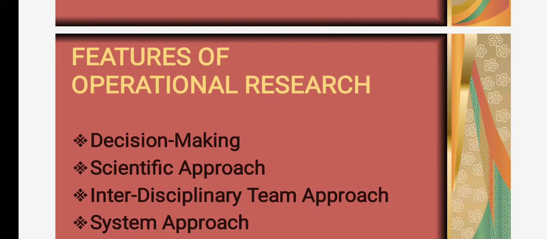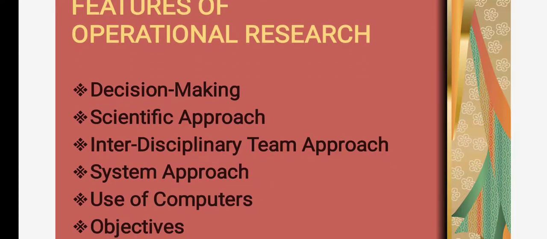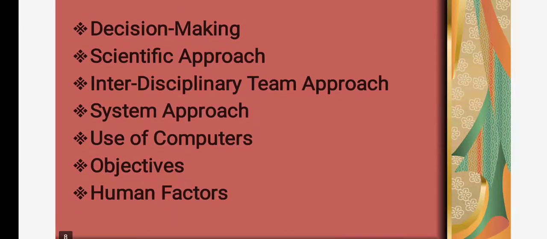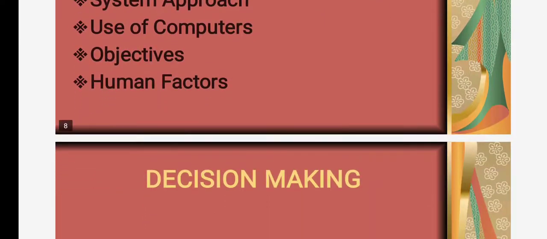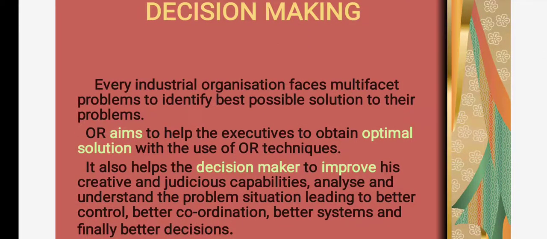Features of operational research: decision making, scientific approach, interdisciplinary team approach, system approach, use of computers, objectives, human factors. Decision making. Every industrial organization faces multifaceted problems to identify the best possible solution.